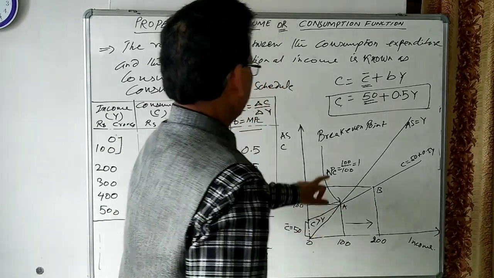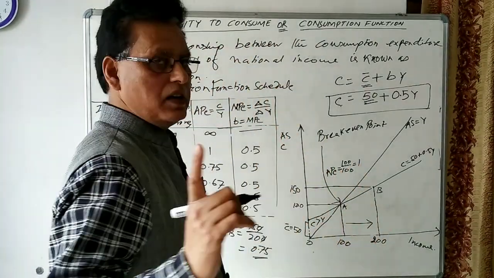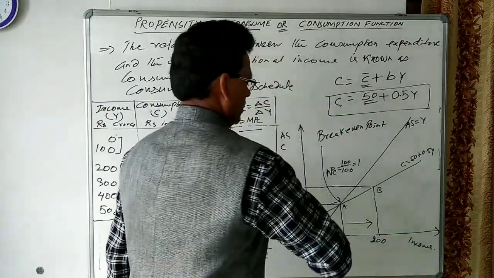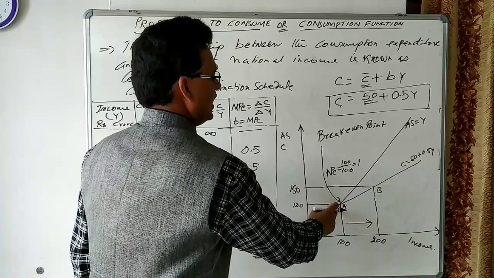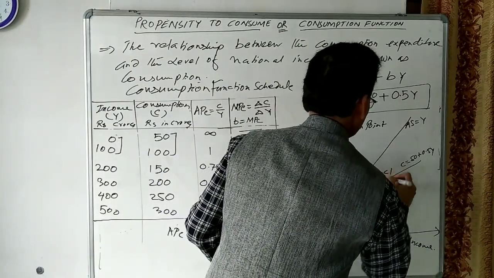At point B, APC is 0.75, which is less than 1. So any point to the right side of the break-even point has APC less than 1.